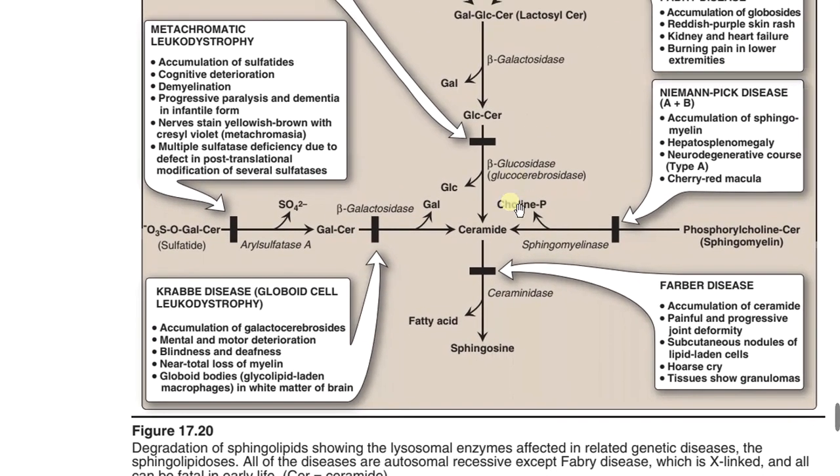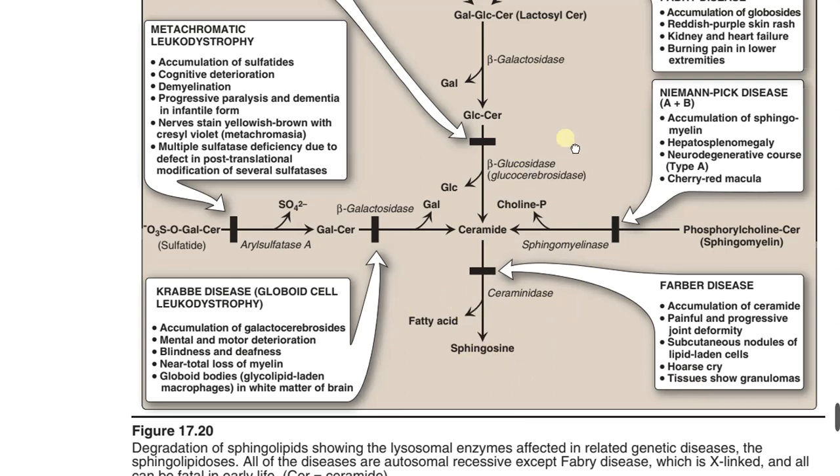Next, if the beta glucosidase is working, the glucose is liberated and ceramide will be there, and ceramide is further degraded by the enzyme ceramidase. Deficiency of this enzyme is called Farber disease, with accumulation of ceramide, painful and progressive joint deformity, subcutaneous nodules, lipid laden cells, histiocytes, and granulomas in the tissue. Ceramidase liberates fatty acid. If it is working, the fatty acids are liberated and sphingosine will be there, and the sphingosine is further metabolized.